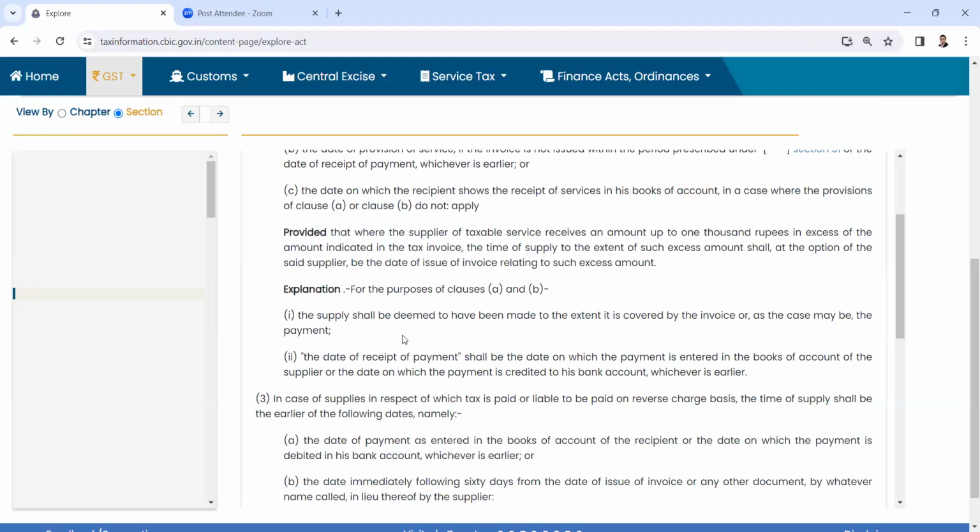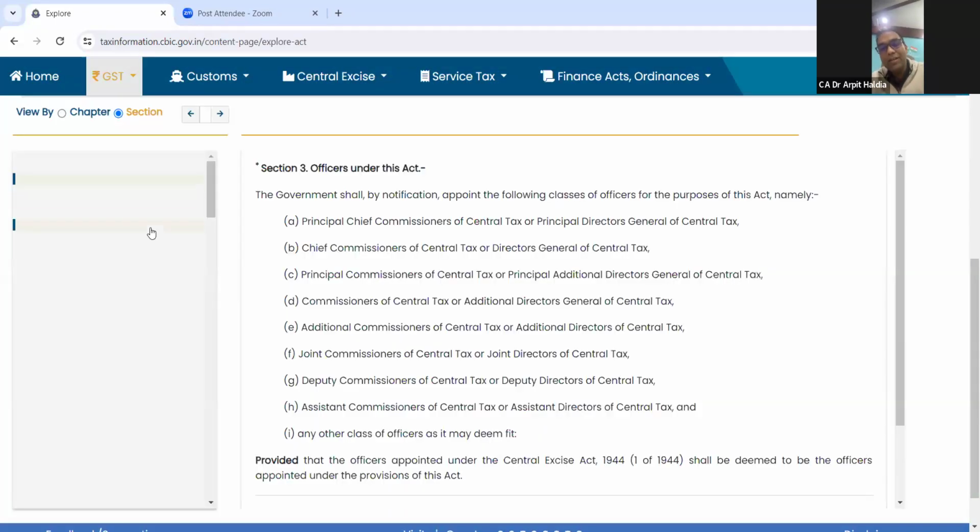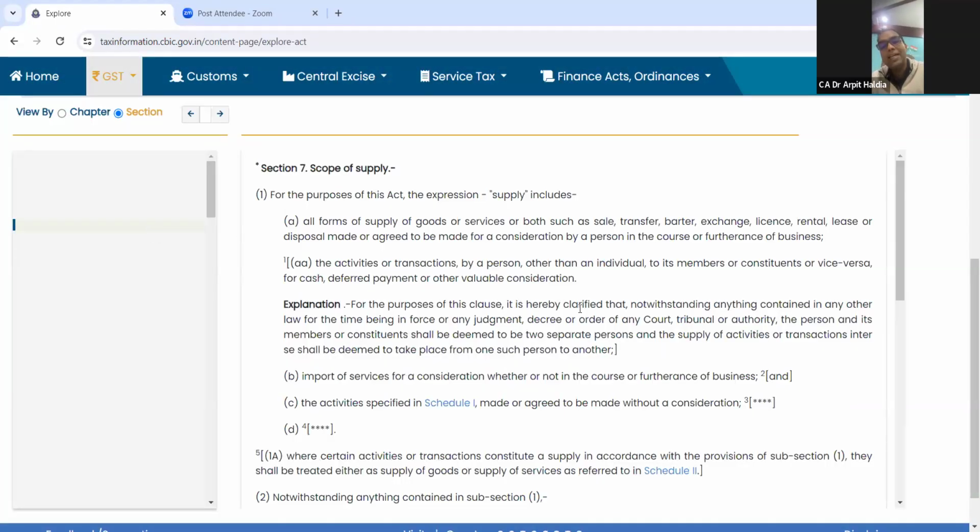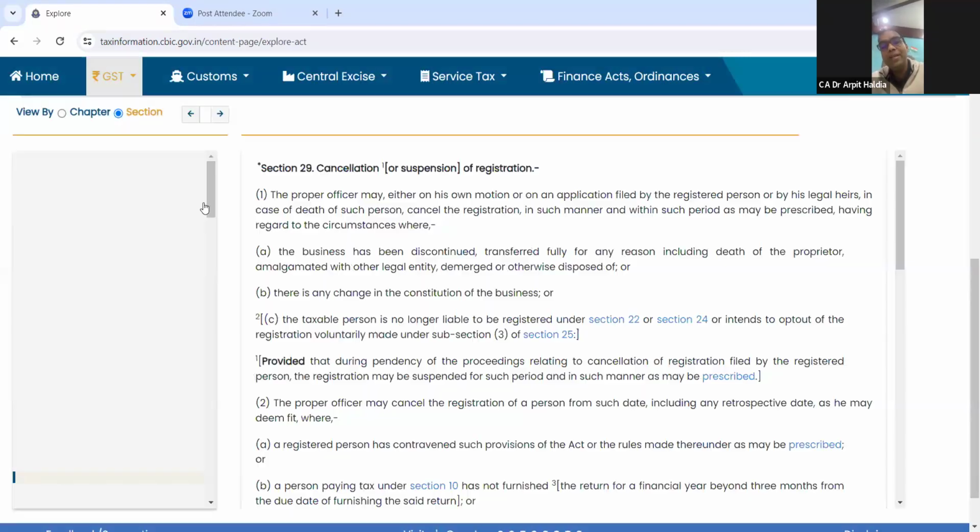Yeah, I'll take the revenue position and say, why do you feel the supply is not made? Supply can be anything made or agreed to be made of all forms. So even agreed to be made is a supply. If we go through the context wherein these similar words have been used in the entire statute, the context in which this supply has... See, there also in section 7, it is 'made or agreed to be made'. So in section 50 subsection 1, it is only saying where the supply has been made. It is not saying where the supply has been agreed to be made.